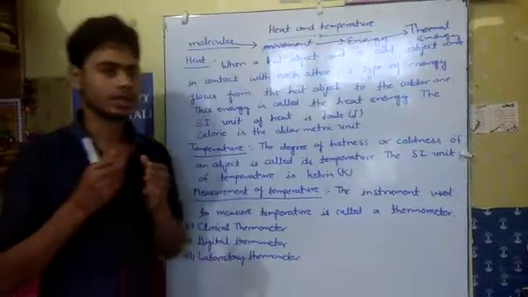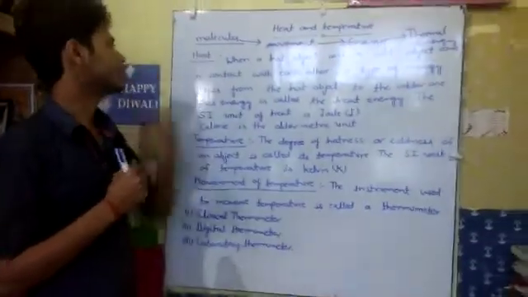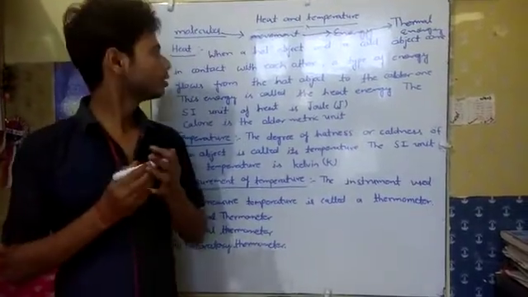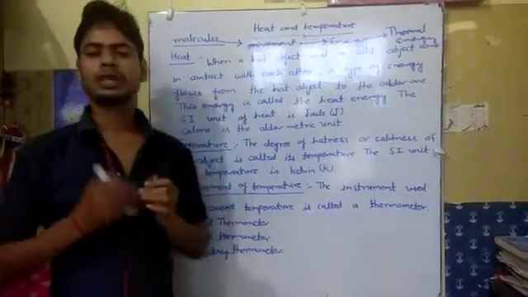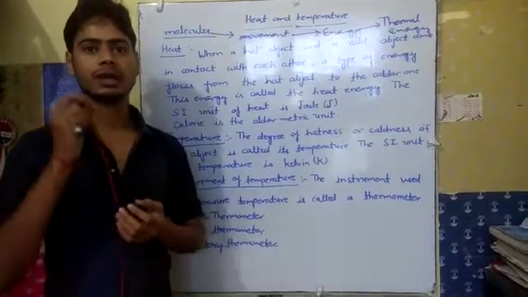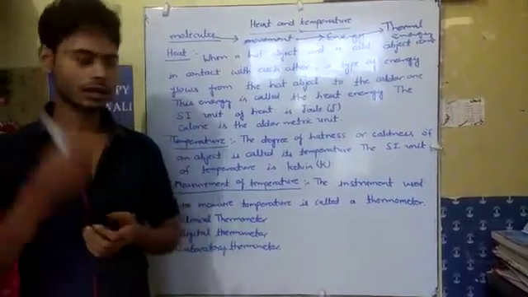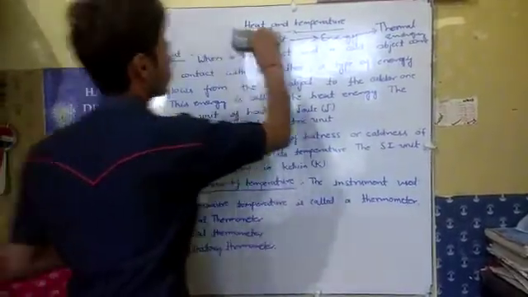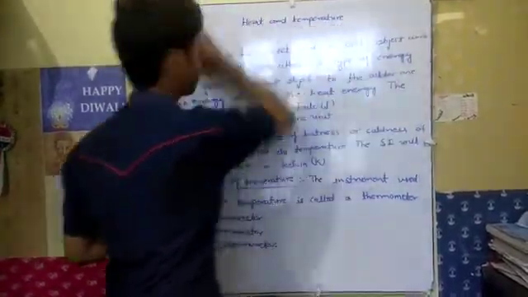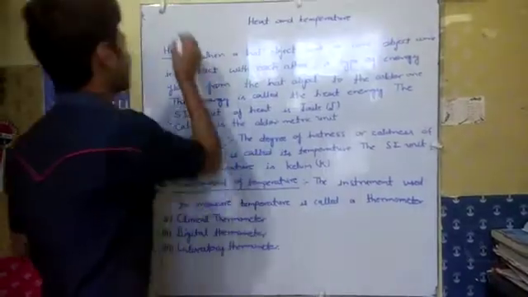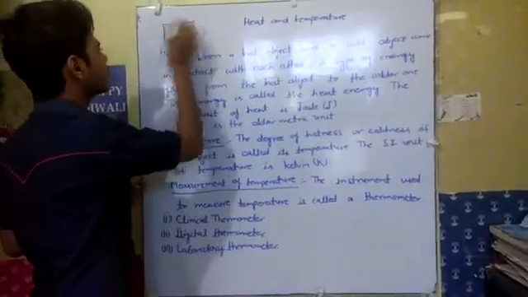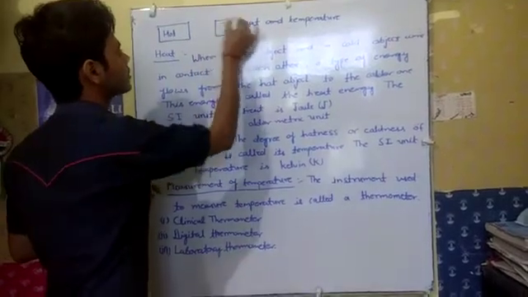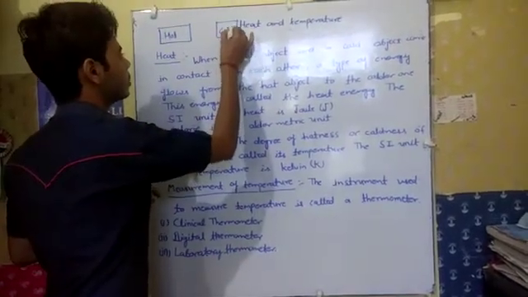So let's start. Heat. What is heat? When a hot object and a cold object come in contact, suppose we draw a figure: this one is a hot object and this one is the cold object.